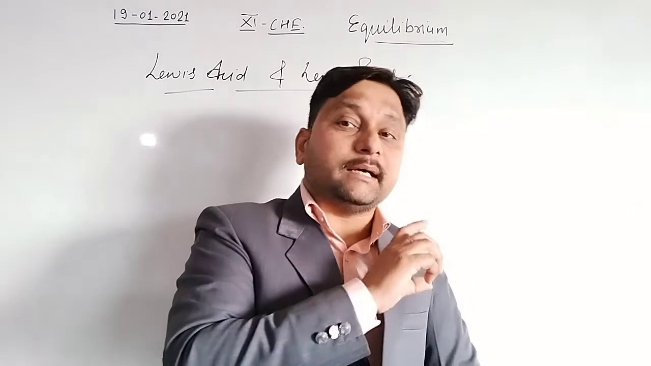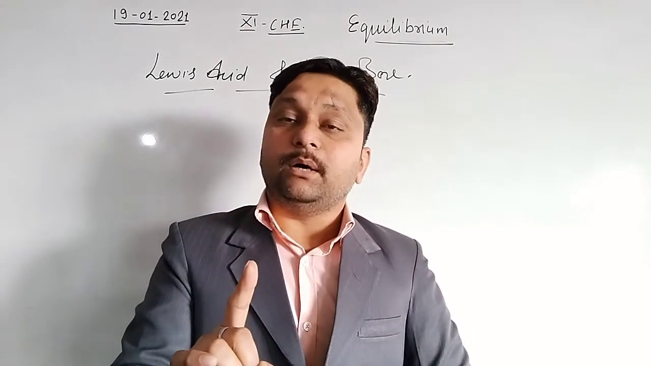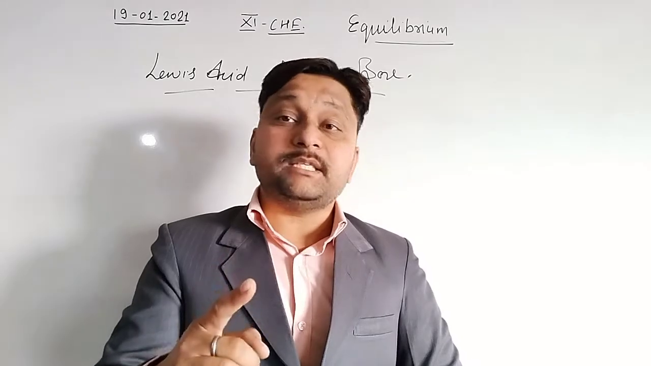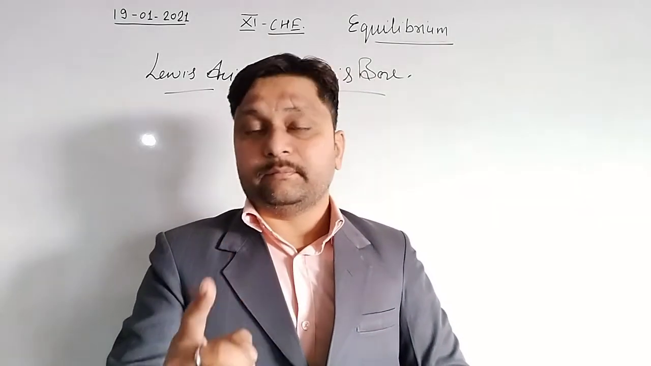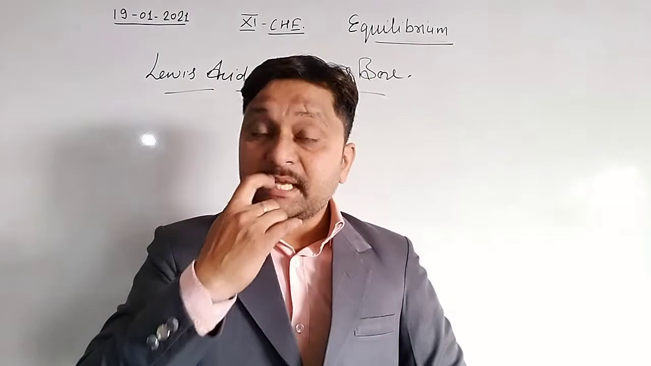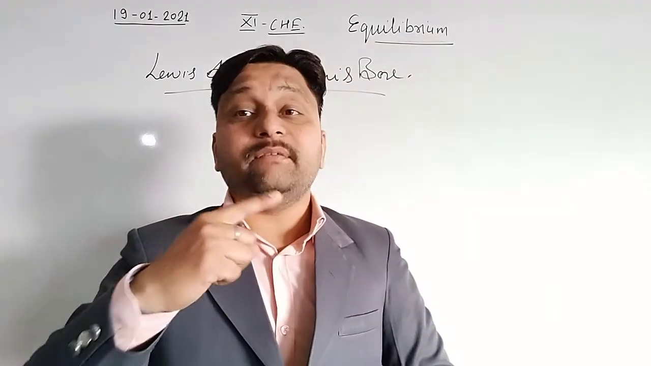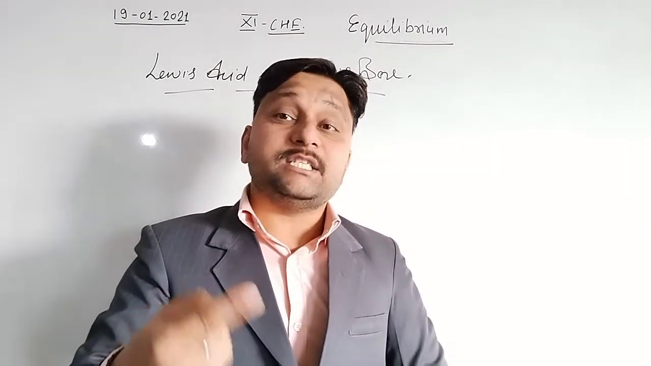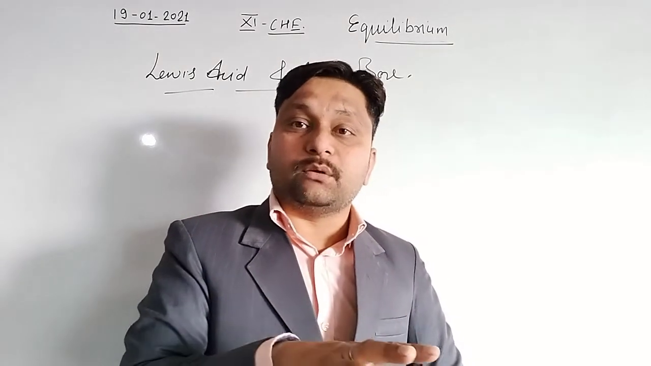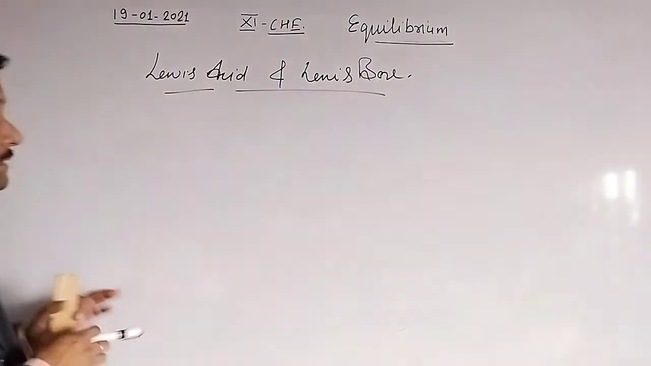If in any compound the central atom retains a lone pair, means those electrons which are non-bonding, which are not taking part in chemical bonding, then those lone pairs can easily be transferred to any compound that has the tendency to want these two electrons. Clear? So these types of compounds are known as a Lewis base. Clear? So we can take some examples.